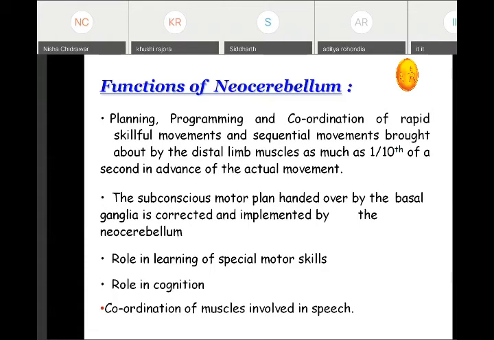So this is being done by the neocerebellum. Then the subconscious motor plan handed over by the basal ganglia is corrected and implemented by the neocerebellum. It also has a role in learning of special motor skills. It has a role in cognition, that is the thinking process, and coordination of muscles involved in speech, because proper coordination is required for speaking. That is articulation of the vocal cord muscles, and this requires a very proper coordination.